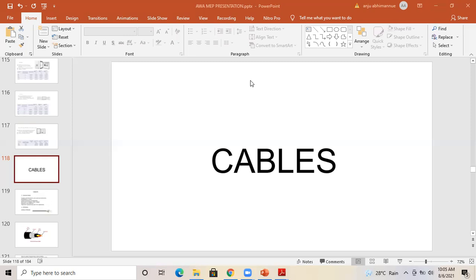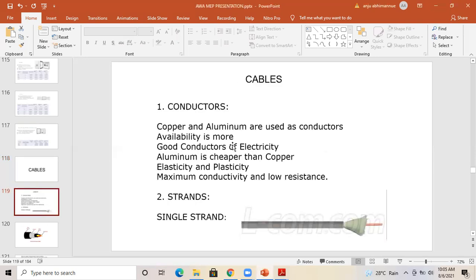But in Indian standards we can use both aluminum and copper for the panel board wiring. I mean, supply coming from the transformer to main panel to sub panels, we can use aluminum as well as copper. Comparing the price, aluminum is very cheap, so usually we select aluminum cables for the panel board wirings. But for the circuit wiring, that means from the distribution board to switchboards and to the equipments, we only take copper as the conductor.